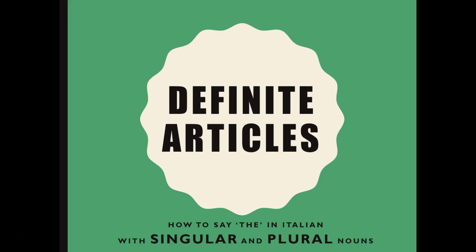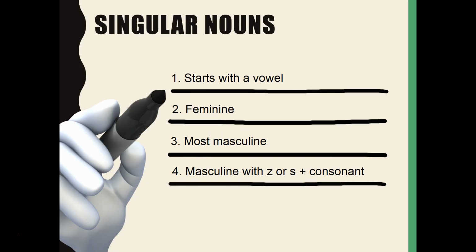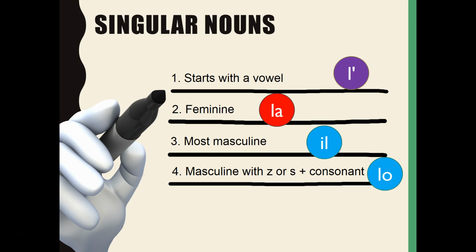Definite articles: how to say "the" in Italian with singular and plural nouns. So you've already learned how to say "the" with singular nouns in Italian. We learned that if it starts with a vowel, the word for "the", or definite article, is l'. If it's a feminine noun, it's la. Most masculine nouns will use il, but if it starts with a Z or an S plus a consonant, then it's lo. Sound familiar? All right, so we're now going to learn what we do with plural nouns.